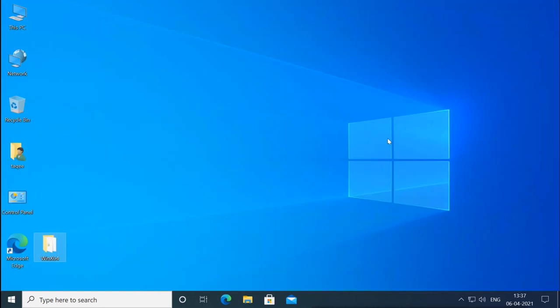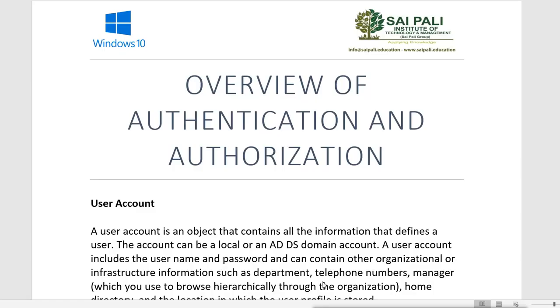And that is authorization. So simple: authentication means the process of identifying the user, and authorization means the process of providing access to resources to that user, so that user can use those resources by authorizing them. So this is the overview of authentication and authorization.